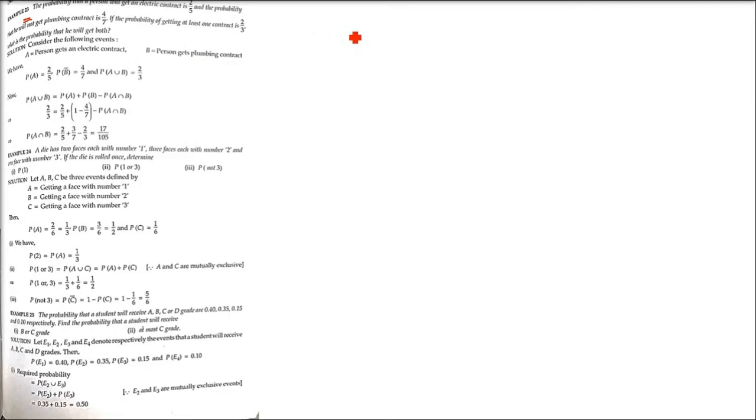An electric contract is related to electric supply, installation and maintenance. So let us take event A and event B. A is the event that the person gets an electric contract, and B is the event that the person gets a plumbing contract.